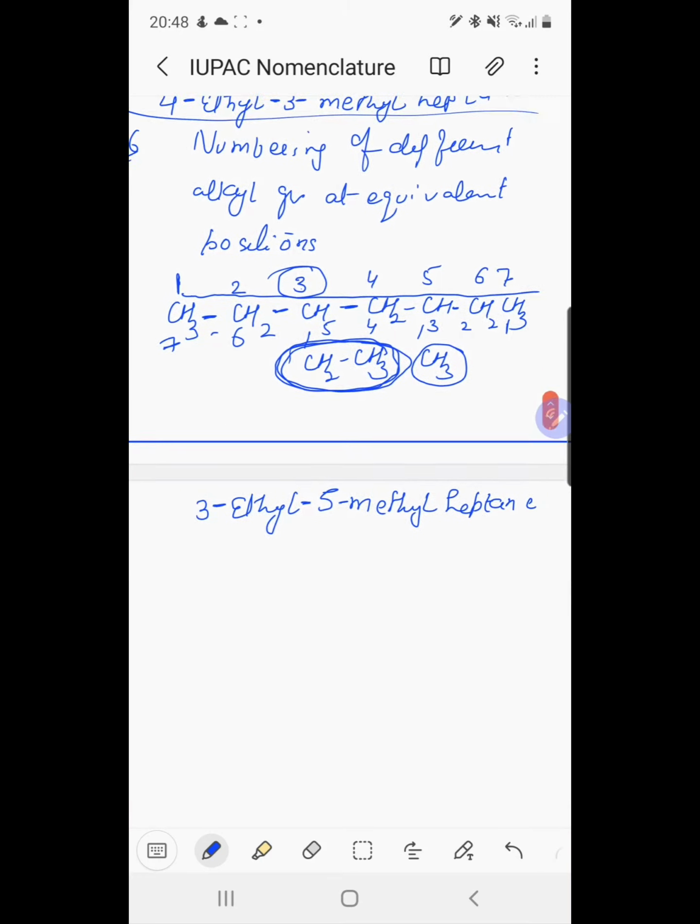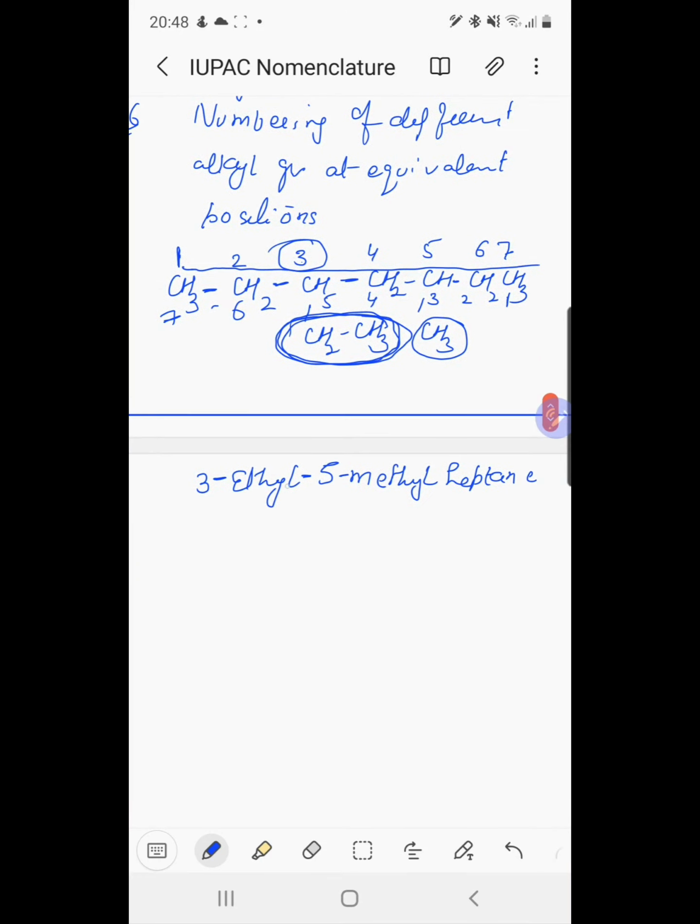This is the correct method of numbering. So for different alkyl groups at equivalent positions, we select the method in which the alkyl group which comes first in the alphabetical order gets the lowest number.